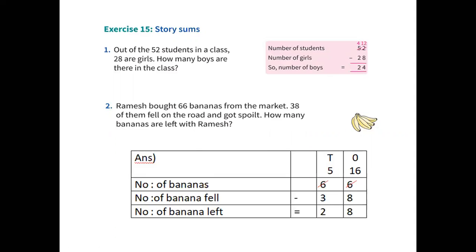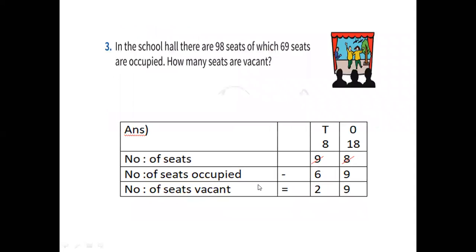Before 16, 15, 14, 13, 12, 11, 10, 9, 8. So 16 minus 8 is 8. Then 5 in the mind, 3 on the finger. Before 5, 4, 3, 2. So 28 bananas are left. In 66, 38 had fell means how much will be left now? Bananas with Ramesh, 28. Okay.